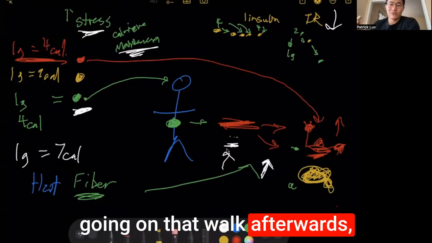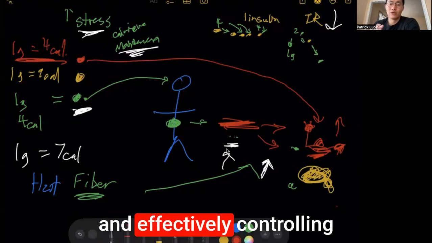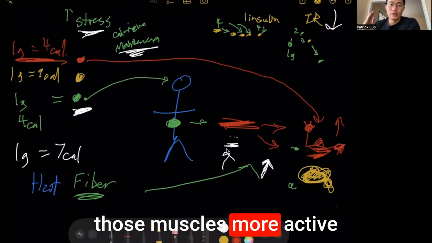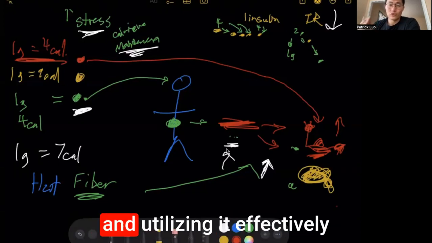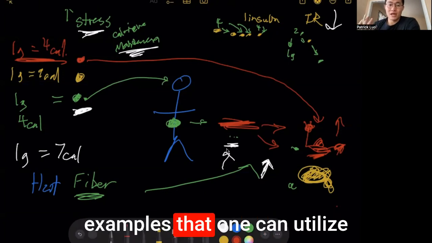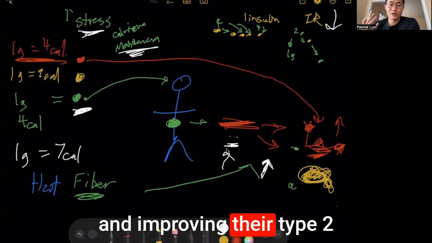Like going on that walk afterwards, that's utilizing the blood sugars that are coming in and effectively controlling those blood sugars appropriately by making those muscles more active and utilizing it effectively. So those are the basic examples that one can utilize to improve their healthy habits and improve their type 2